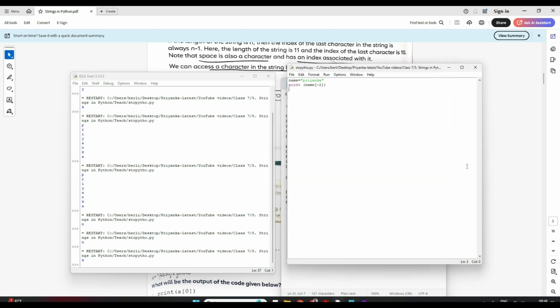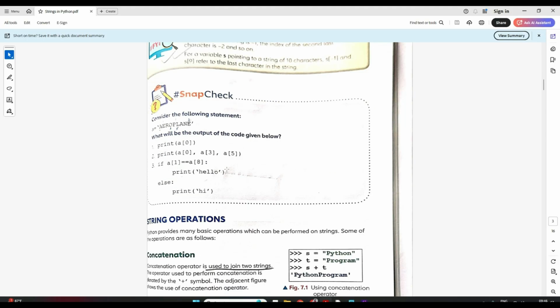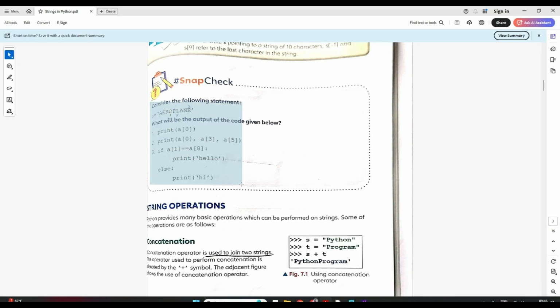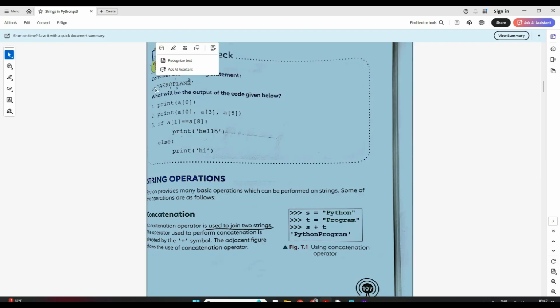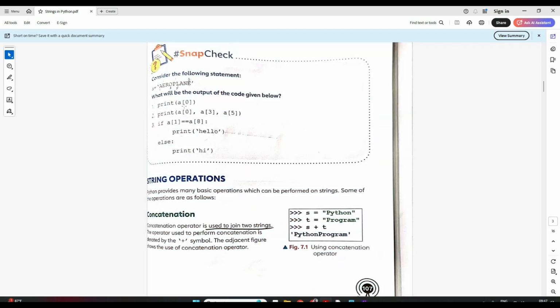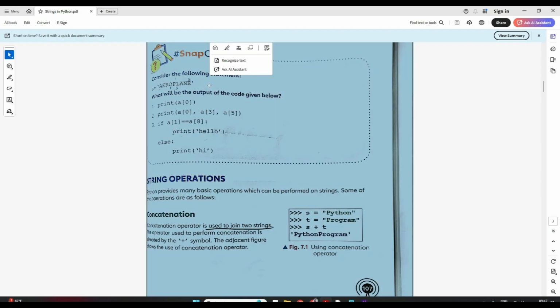Clear? Okay, now let's try to understand this example that is given in your book. Let's see, it's not an example, it's a question. You have a string A with aeroplane, right? Now they're asking what will be the output of the code. So print A[0]. Tell me, it's very simple now, students. A is your variable name, and 0 is your index, so A[0] will be A, the first letter, correct?